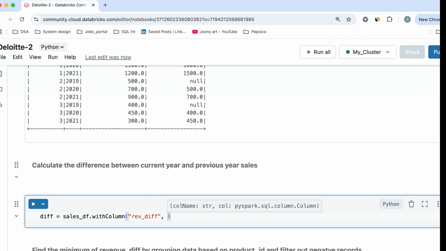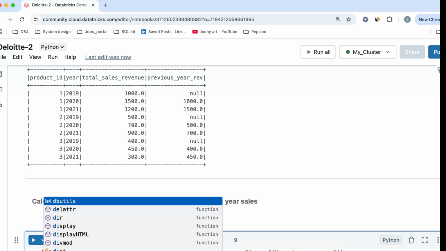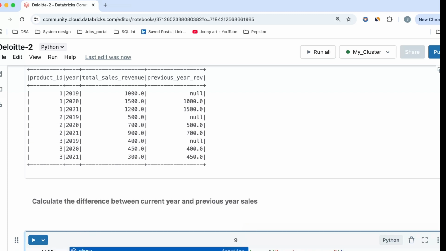And in the revenue difference, how will I calculate the difference? I have to calculate the difference on the total sales revenue, and I'll subtract this with my column previous year revenue, right? So this will give me the difference of the data frame. So I'll do a difference dot show.